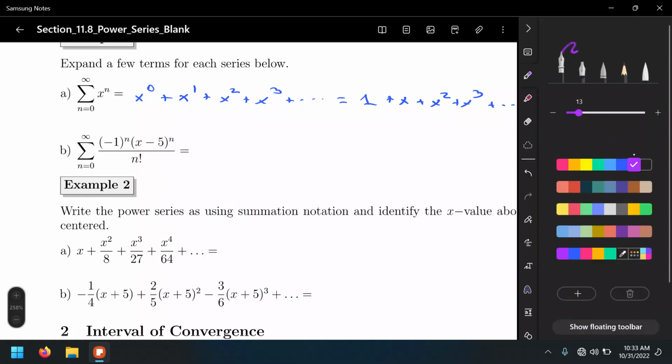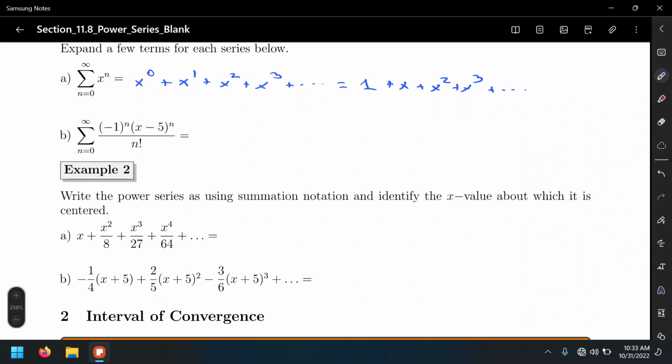All right. So in the meantime, let's keep working with expanding more terms of the series for letter B. Notice the alternating factor: that's -1 to the 0 power, that's positive 1, and then times (x minus 5) to the 0 power over 0 factorial.